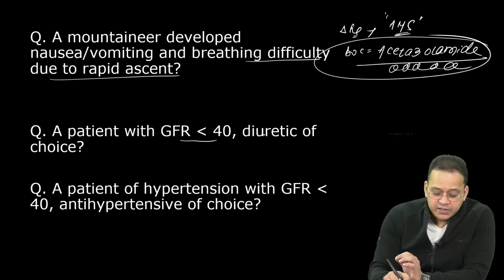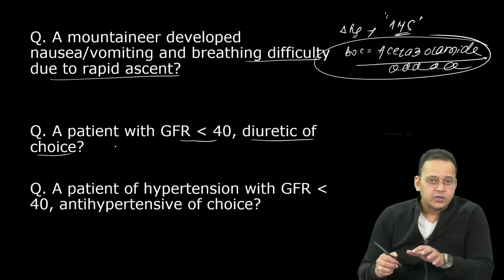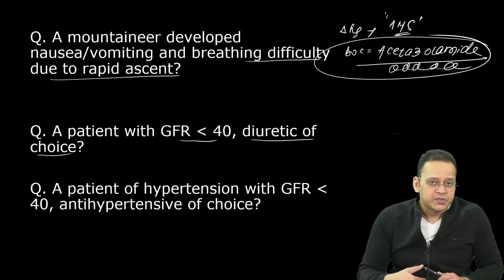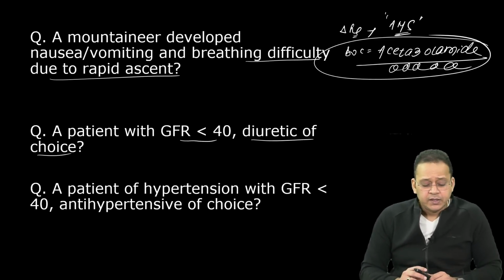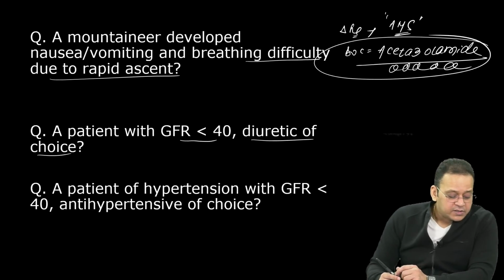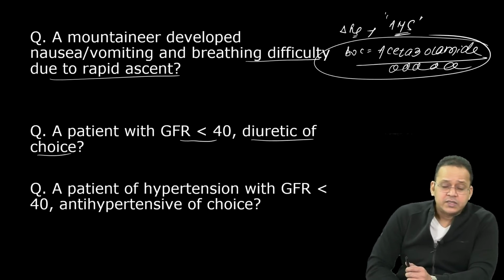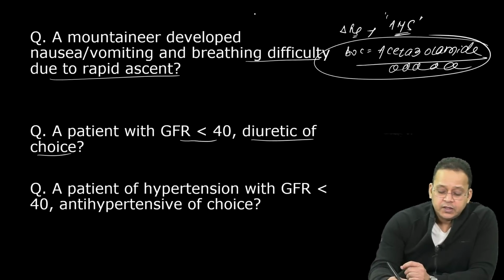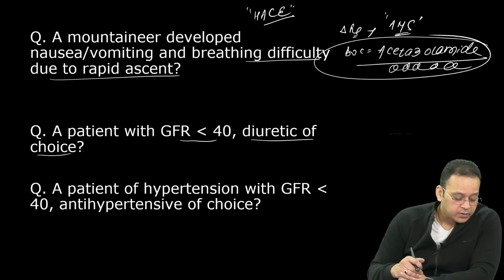Patient with GFR less than 40, what is the diuretic of choice? तो आपको एग्जाम में MCQ देंगे, एक पेशेंट है, उसका GFR बहुत कम है या renal insufficiency है, and what is the diuretic of choice? No, there won't be altered sensorium. Altered sensorium means it is high altitude cerebral edema, HACE. Then only you'll have altered sensorium.